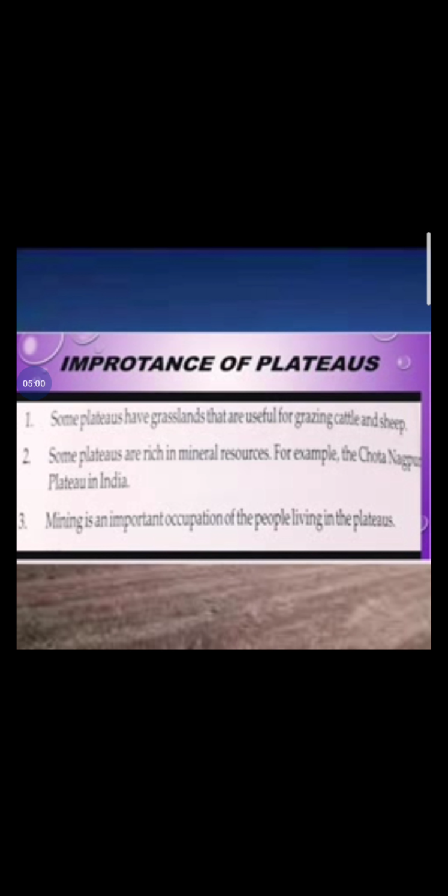The importance of plateaus is here. Some plateaus have grasslands that are useful for grazing cattle and sheep. Some plateaus are rich in mineral sources, for example, the Chota Nagpur Plateau in India. Mining is an important occupation of the people living in the plateau.